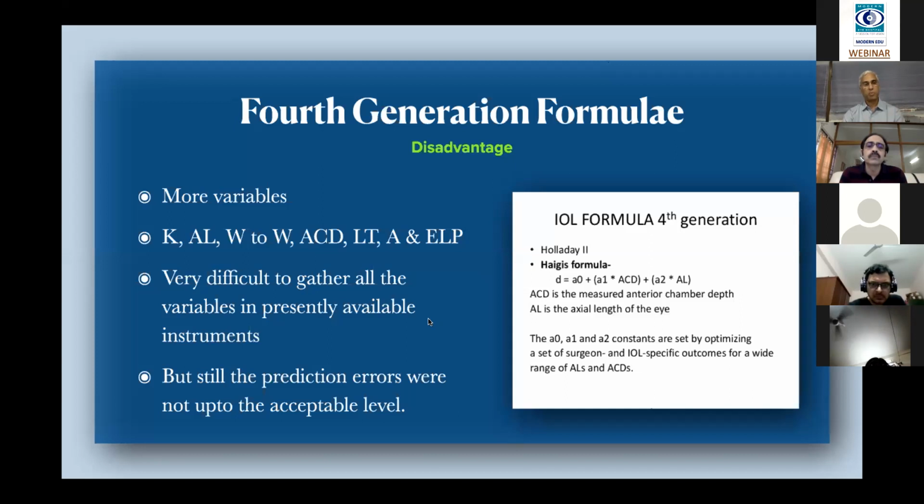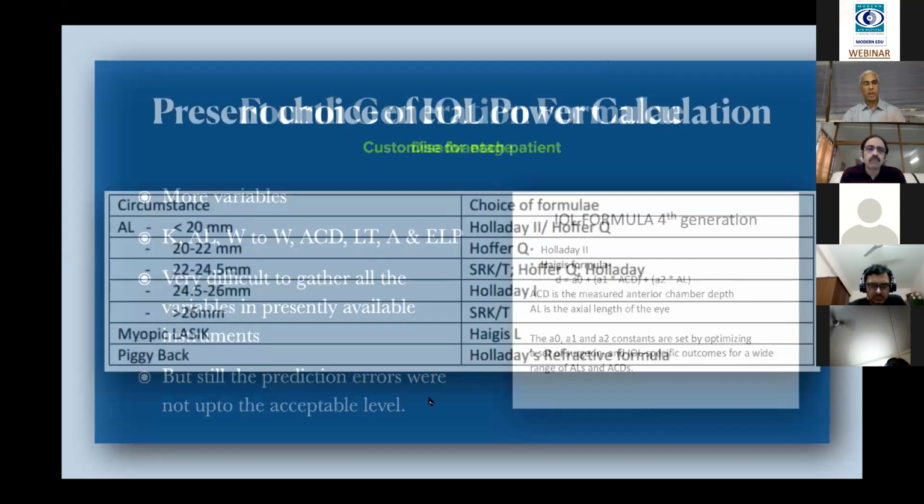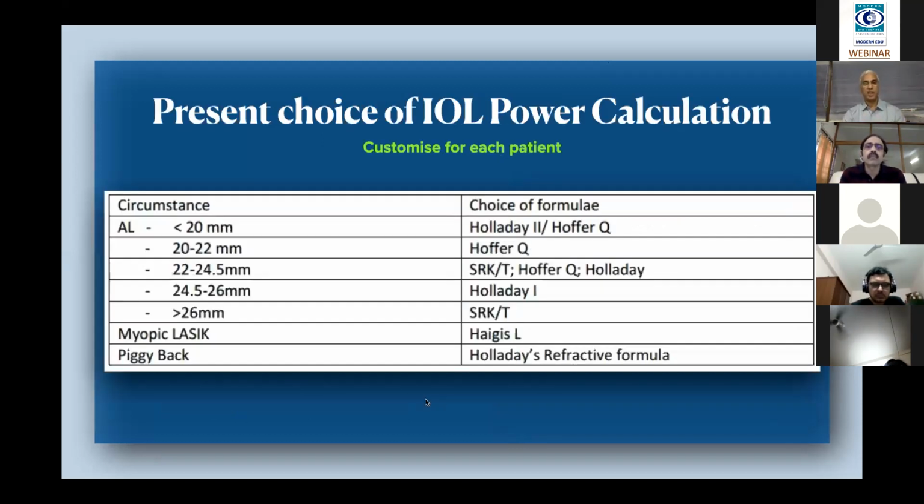Even now, I would suggest you don't have to worry if you are following one of the third or fourth generation formulas. Even SRK/T still holds good now and will give very good results. So don't get confused by all these generations and number of formulas. Just remember only three things. In normal size eyes and in large eyes, SRK/T holds good.